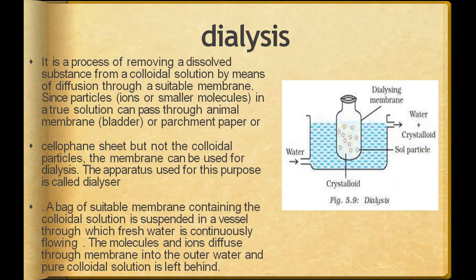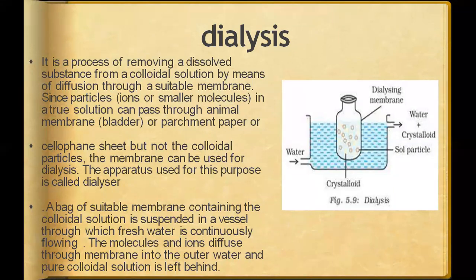It is the process of removing dissolved substances from a colloidal solution by means of diffusion through a suitable membrane. A suitable membrane is a membrane which allows only the impurities, or you can say specific substances like dissolved ions in water, and doesn't allow other things to come out of your blood. Your blood is a colloidal solution. RBCs are there, WBCs are there, blood plasma is there, and so many things which just circulate in your body.